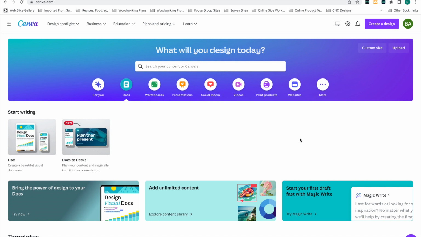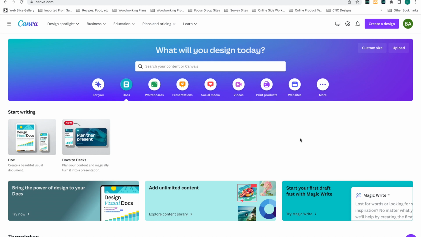Now, with that said, I do want to mention very quickly, there are a handful of different AI text to image softwares out there available now. Many of them are paid softwares. You have things like Midjourney, Stable Diffusion, so forth, so on. And these are really great services. They really are. But again, the purpose here today is free, and there's a couple of different options out there, but we are going to be diving into Canva's option.